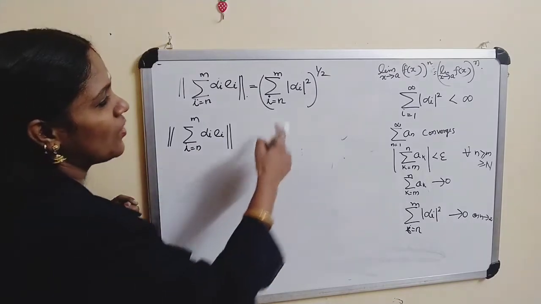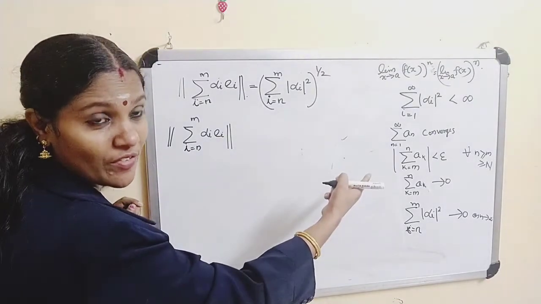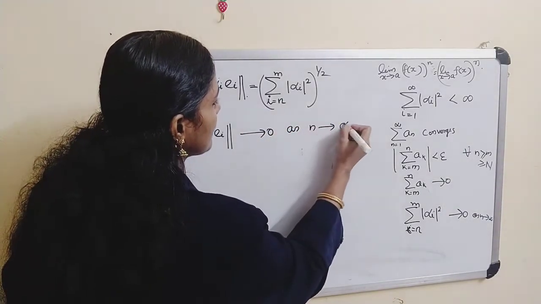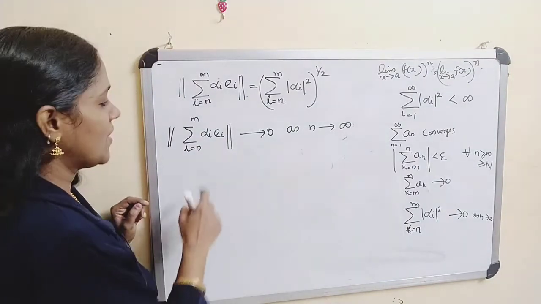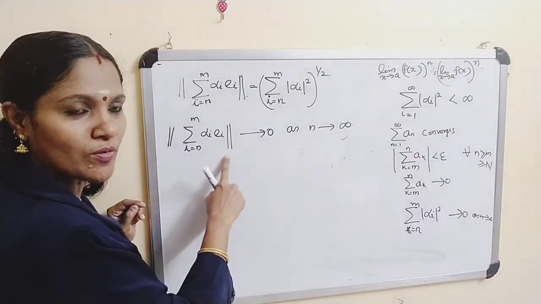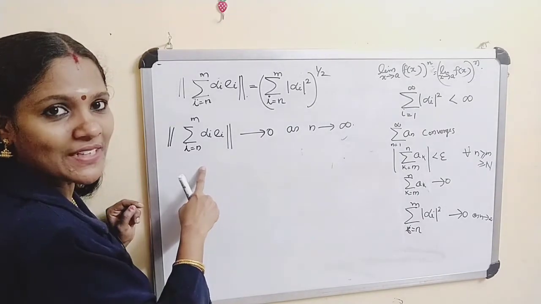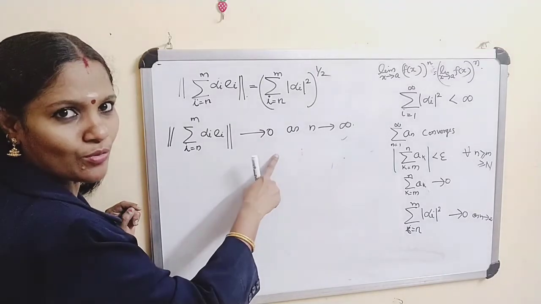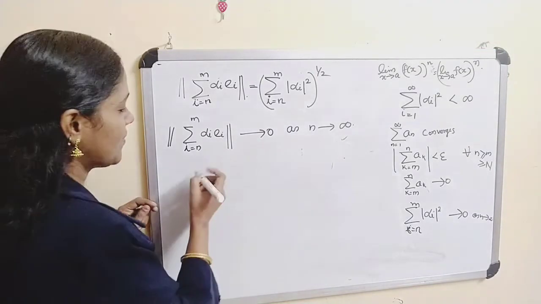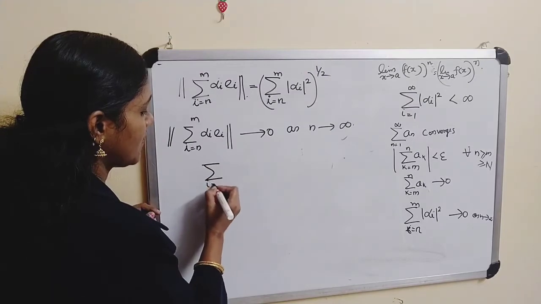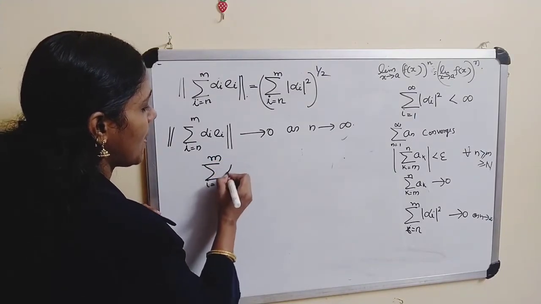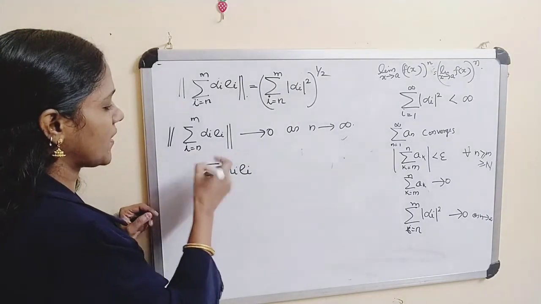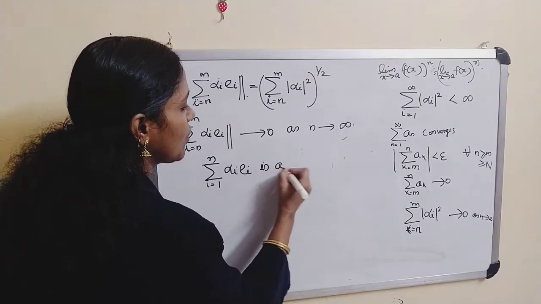Now this term tends to 0 as n tends to infinity, therefore this term tends to 0. Now this term tends to 0 means, what is the meaning of that? Sigma i equals n to m of alpha_i e_i tends to 0. This implies this sum, sigma i equals 1 to n of alpha_i e_i, is a Cauchy sequence.